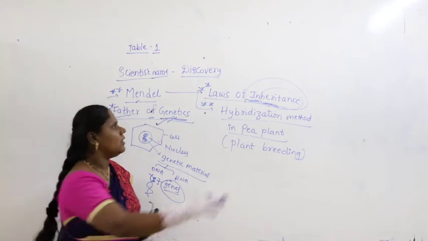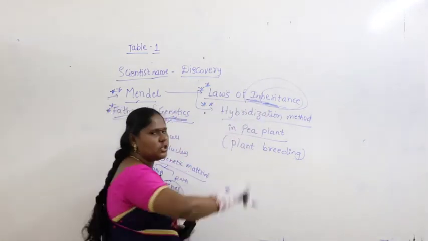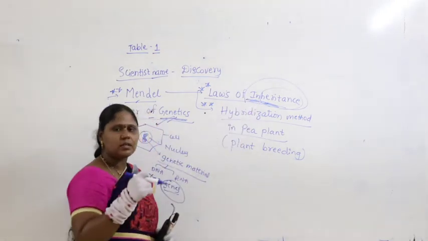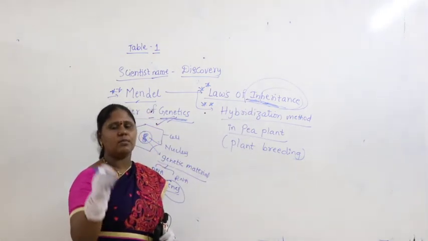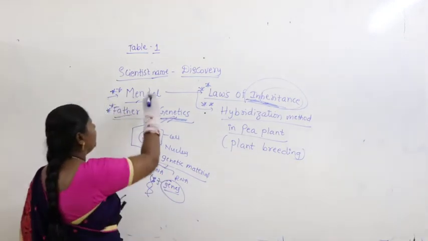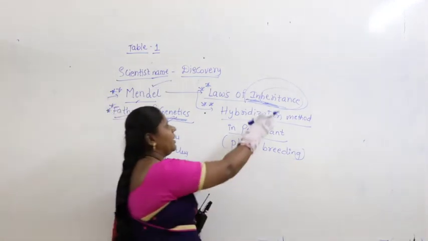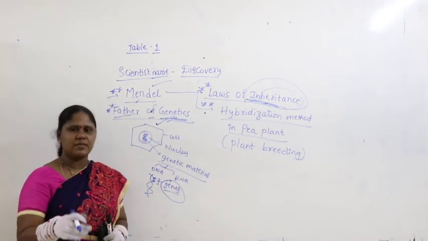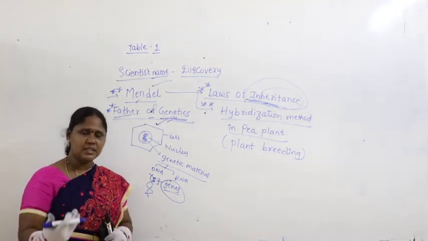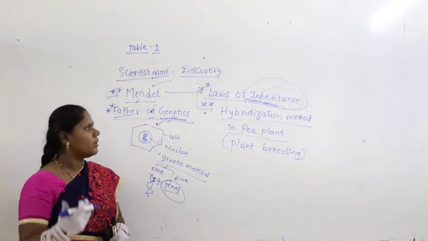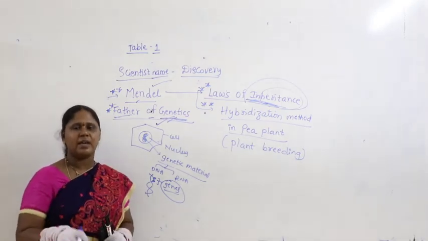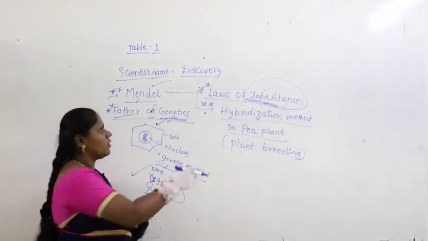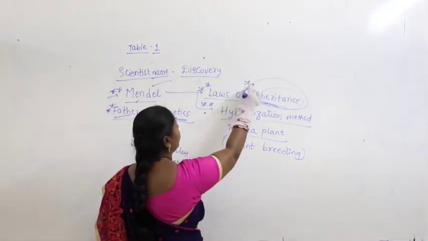What is inheritance? Transfer of genetic characters from one generation to the other generation. How are characters getting transferred? There are some laws defined by Mendel to understand inheritance. Mendel has given certain processes, certain methods called laws, with which we can understand how characters are transferred from one generation to the other. They are called the laws of inheritance.